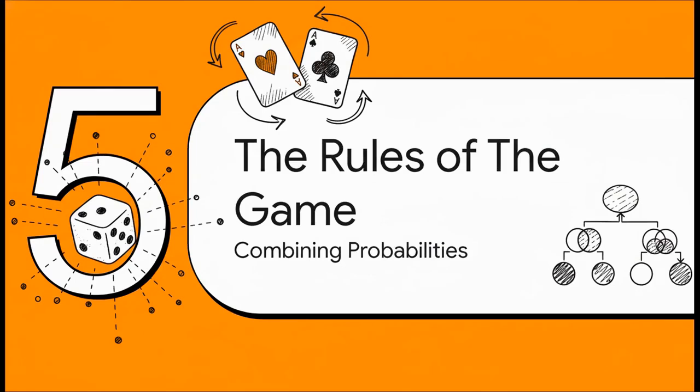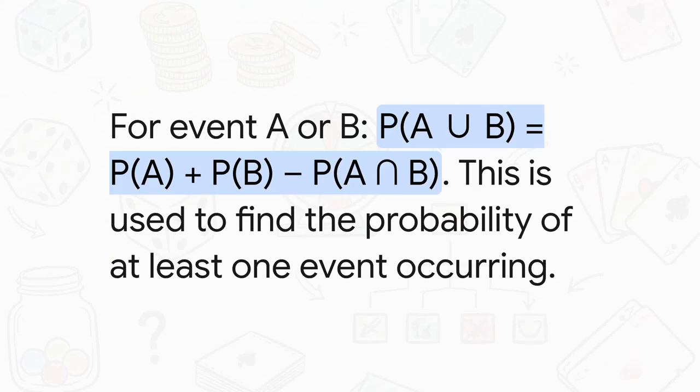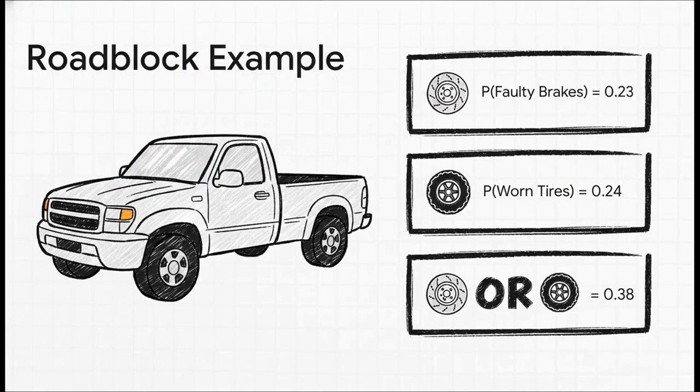In the real world, events don't usually happen in a vacuum. So to tackle more complex, interesting problems, we need some rules for how probabilities can be combined and how they interact with each other. And this right here is the super powerful addition rule. It lets us figure out the probability of event A or event B happening. Now, you might think you just add their probabilities together and you're close, but we have to subtract the probability of them both happening because otherwise we'd be double counting that overlap. Makes sense, right?